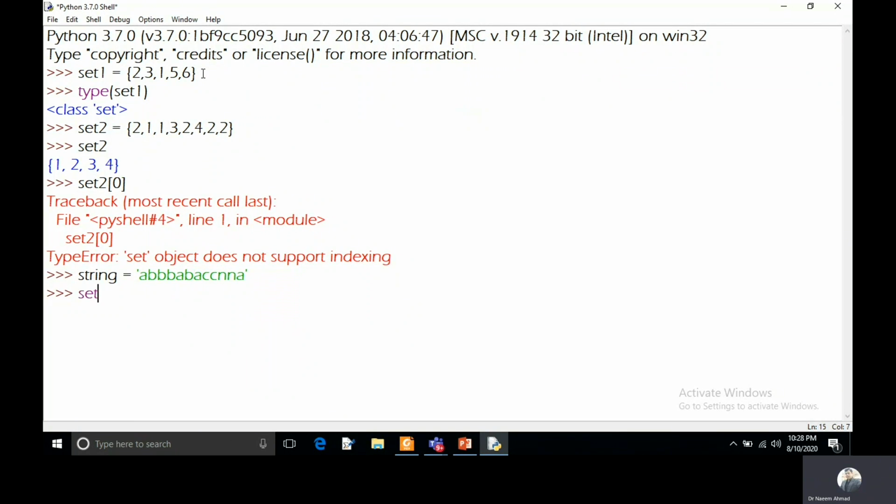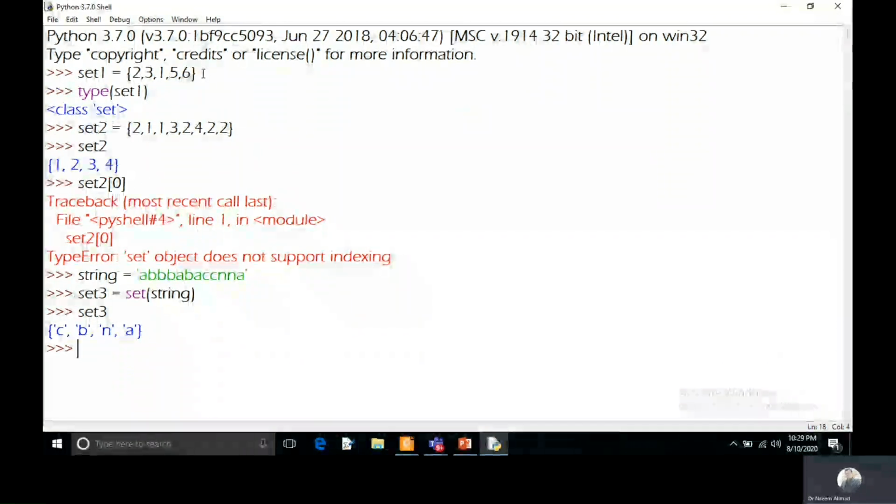So I will take here set 3, and in this set I will take a set function. Set function is a built-in function in Python that will convert your string into a set. So I will pass a string name, and then I will be able to see the unique characters of this string because a set can accept only unique entries. So you can see here C, B, N, A. These are the unique characters of the string.